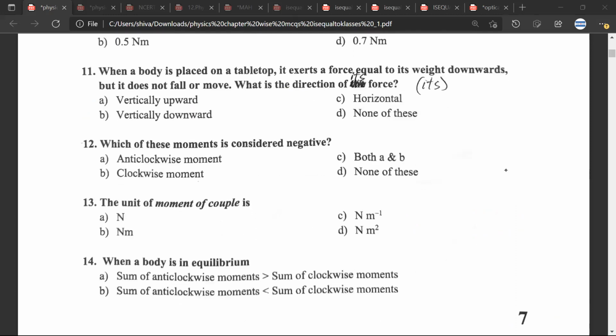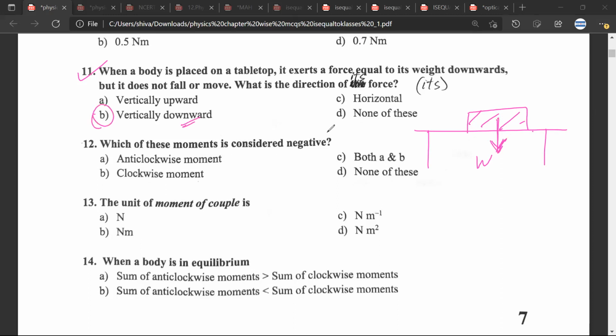Question number 11. A body is placed on a tabletop. So you have a tabletop like this. Let us assume any body. It exerts a force equal to the weight downwards. This is the force that it is exerting, but it does not fall or move. What is the direction of the force? Of course, the direction of the force would be downward.